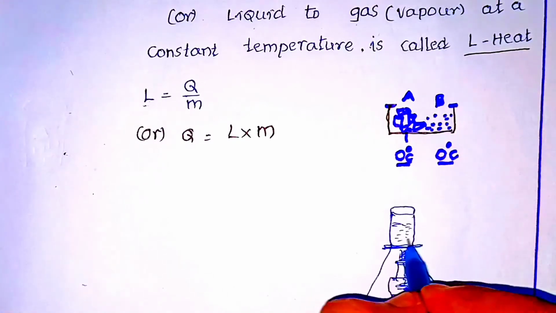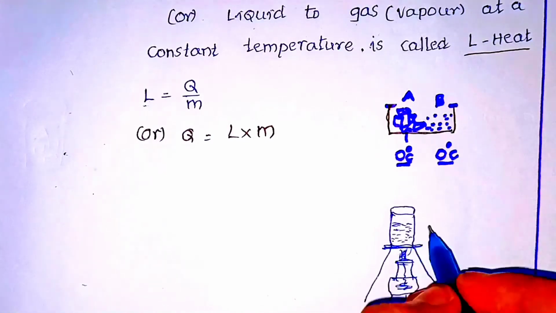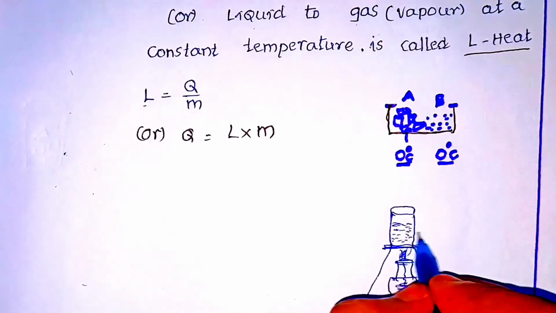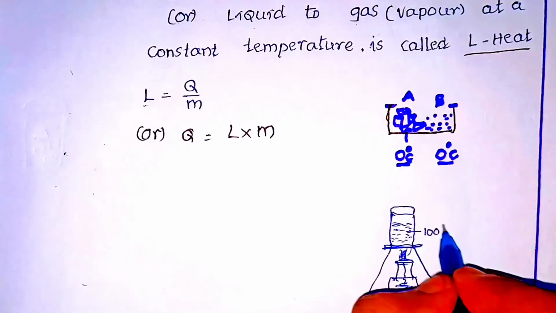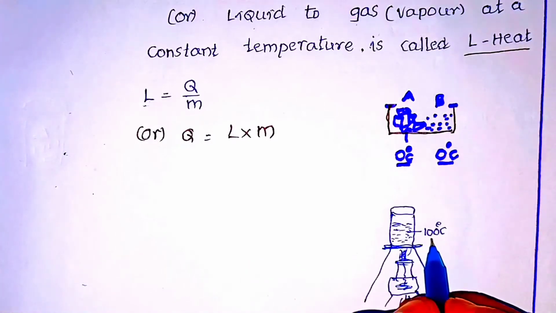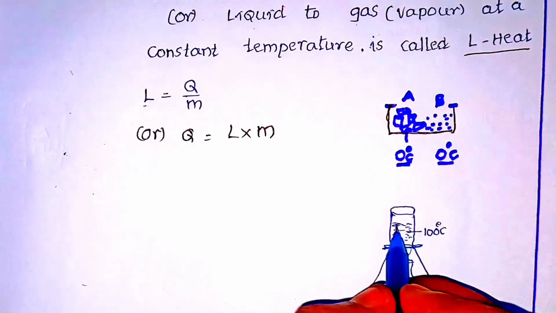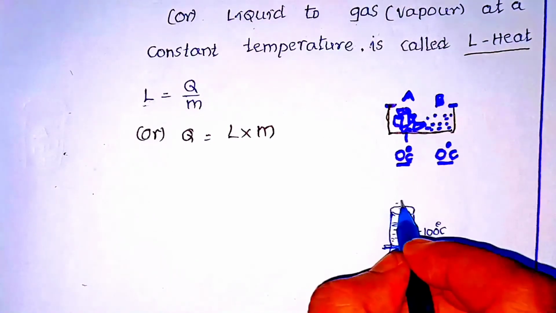This water gets heated, and after a few minutes the water evaporates when it reaches 100 degrees centigrade. When the temperature of the water reaches 100 degrees centigrade, then it starts to boil. That means it evaporates in the form of steam.